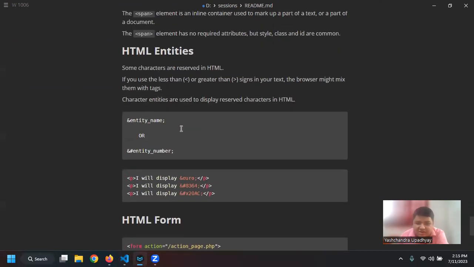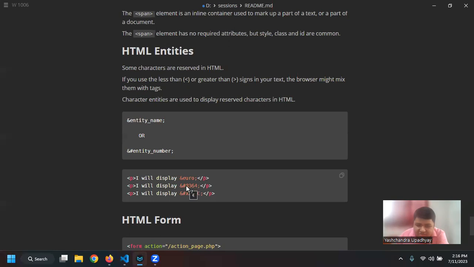Yeah, HTML entities that we can use: ampersand and then euro. If I just hover over it, you can see that I have a euro in the tooltip. That is just functionality of the software that I'm using, which is called MarkText, where I can create a markdown file, and then if I share this file with you, you will get it as it is, just how PDF works. If I just share the PDF, it will look exactly the same. It doesn't matter which device it is, right? So this is the same as this. I can just share the markdown file and you guys will also see the same thing.